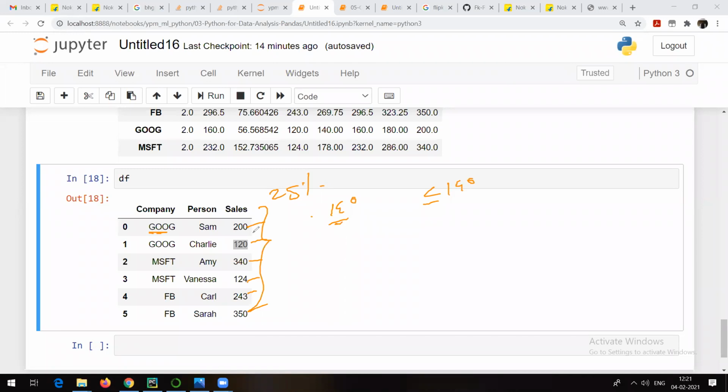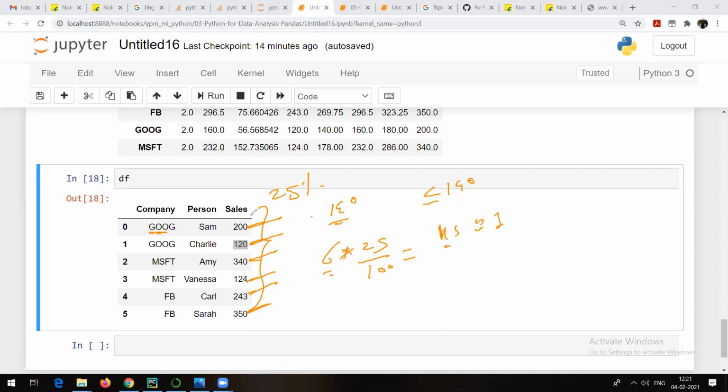So for example, how many values do we have? 200, 120, 340, 124, 243, 350. Right? Just go and try to take 25 percentage of this. So whatever values you are going to get, 25 percentage of the values. What is 25 percentage of 6? 1 point something, I think, right? Yes, 1.5. It means that either you can take it as 1, suppose let's take it as 1, maybe 2.